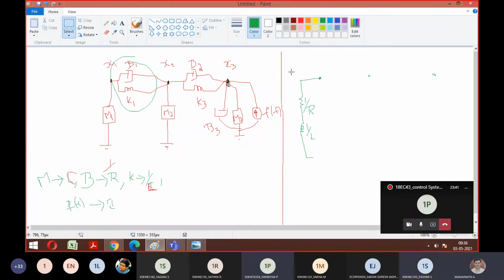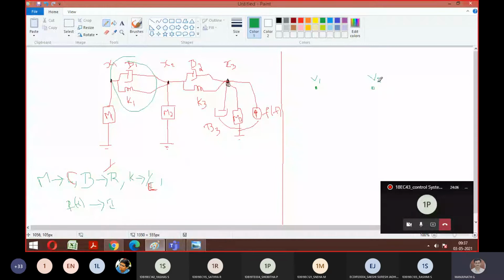Okay, first understand what is the thing you should do. Whenever you are tracing your FI analogy, try to mark the nodes because it is based on KCL, right? So node marking is important. I can designate my X as V1, then V2, then V3. This first point is okay?